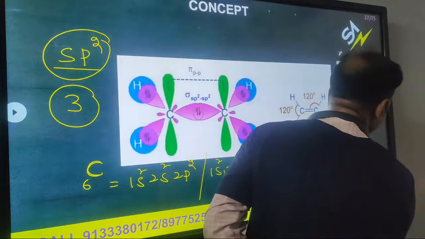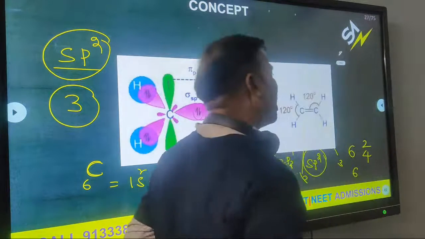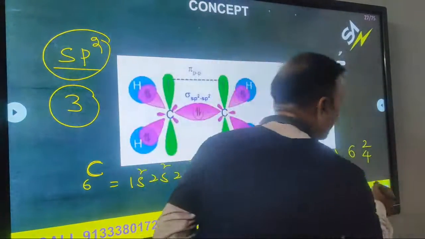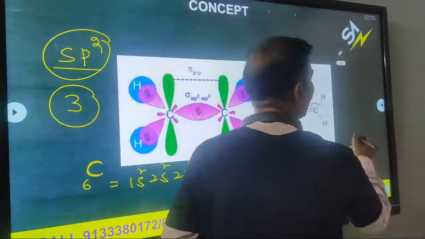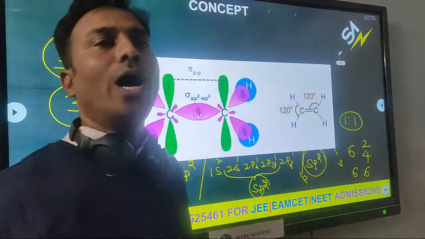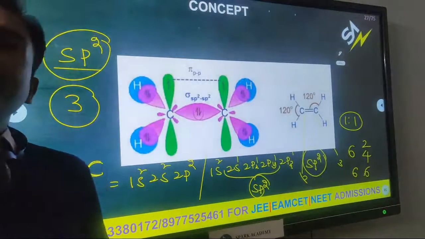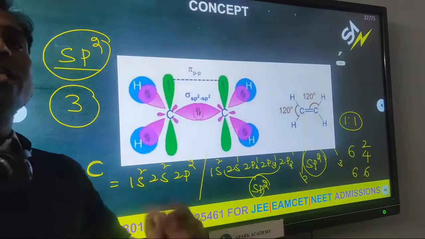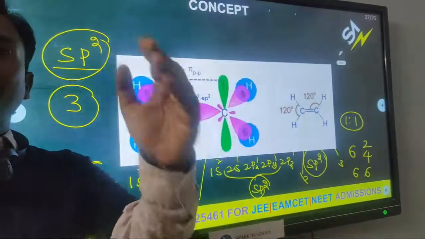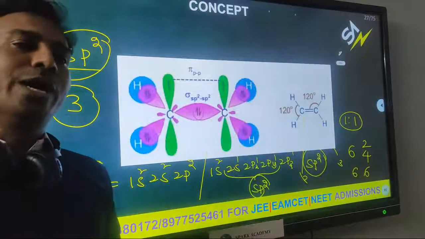So what about hybrid orbitals? 6. What about unhybrid or pure orbitals here? 6. What about the ratio? This is a 1:1 ratio of hybrid orbitals and pure orbitals. So in this way we can expect the question: what is the ratio of the hybrid orbitals and pure orbitals?